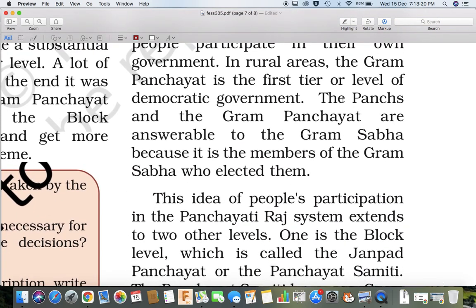In rural areas, the Gram Panchayat is the first tier or level of the democratic government. The panchs and the Gram Panchayat are answerable to the Gram Sabha because it is the members of the Gram Sabha who elected them.